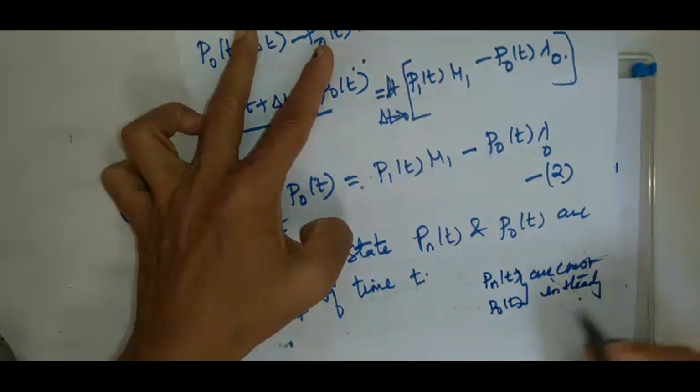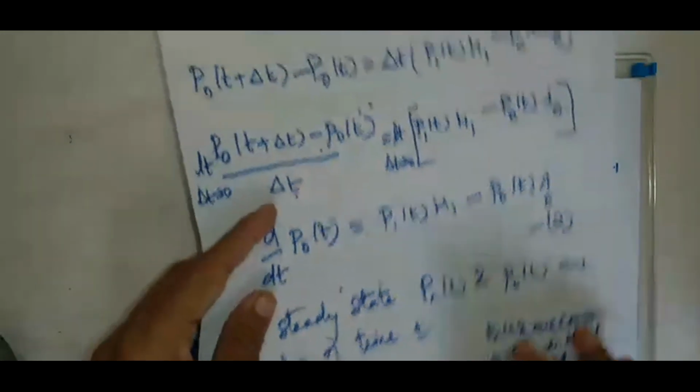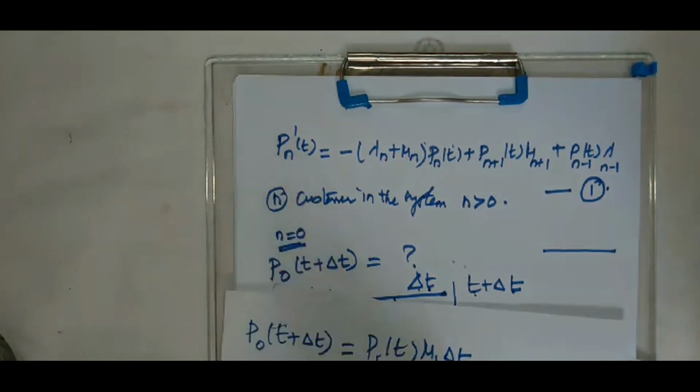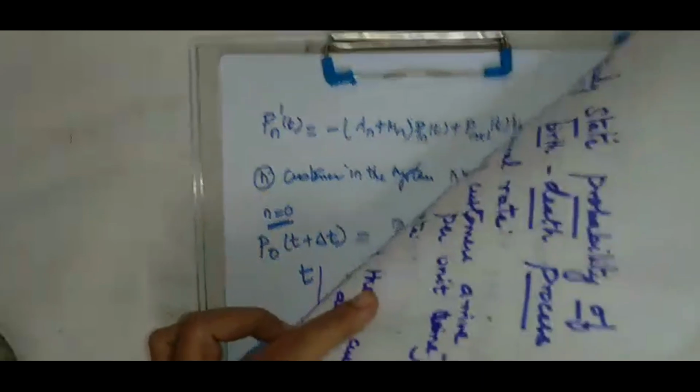They are fixed. And therefore, what will happen to the derivative of that function? Pn of t is constant, so Pn dash of t becomes 0. Similarly, P naught of t is constant, so P naught dash of t becomes 0.